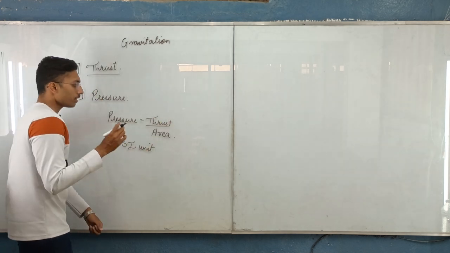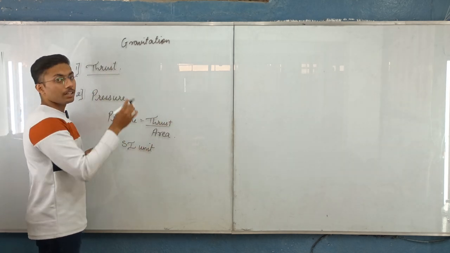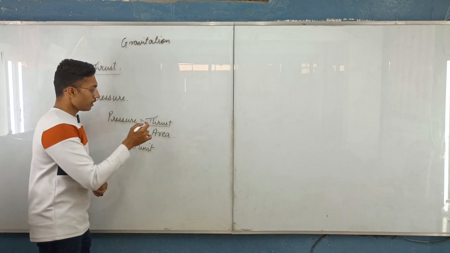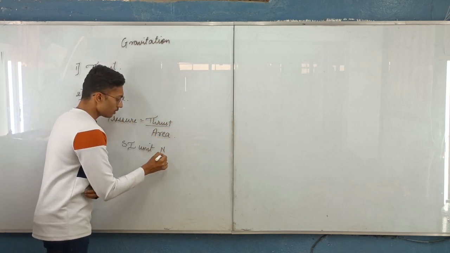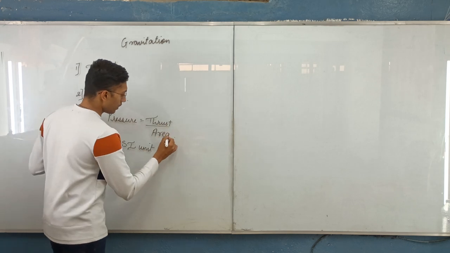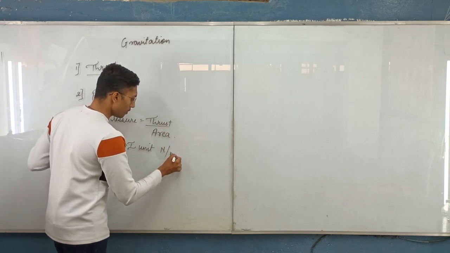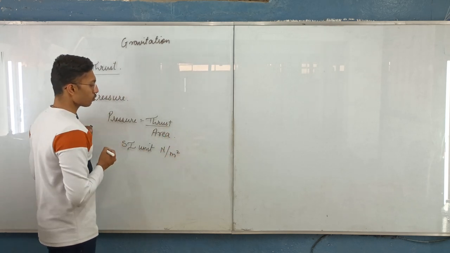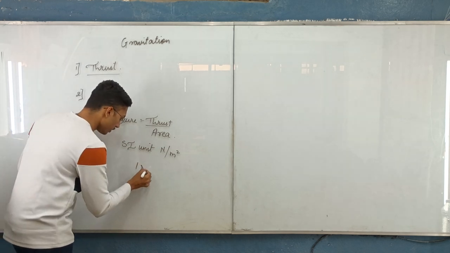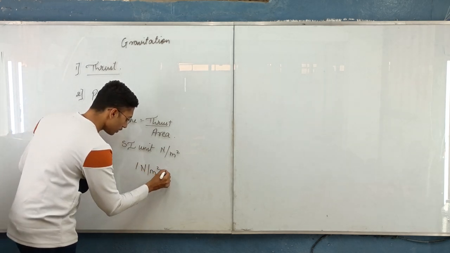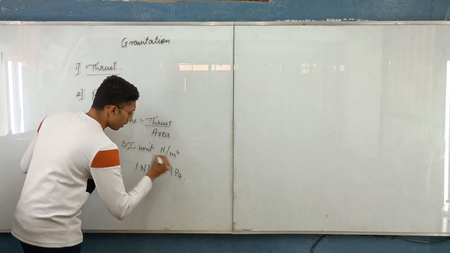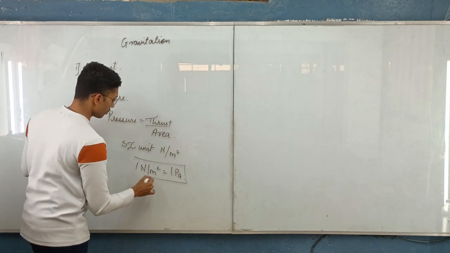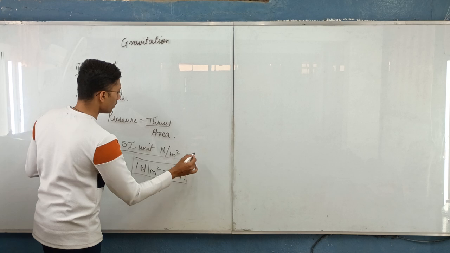Now, thrust was nothing but a force under some condition, right? So thrust will be in newtons as always, and area is measured in meter square, and 1 newton per meter square is also called 1 Pascal. This is also important, and the SI unit is also important.